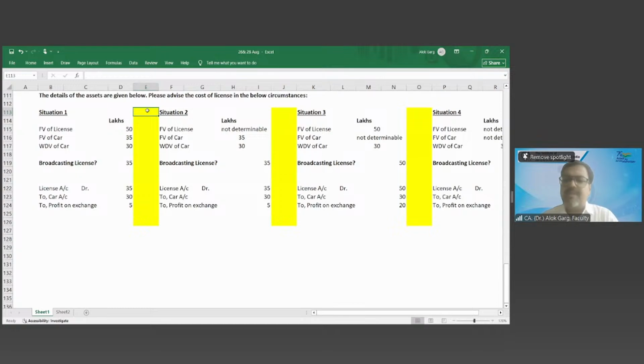Number two, if I talk about the life of the intangible asset, a few intangible assets have an indefinite life, because you're not aware for how many years you'll get the future economic benefit. Accounting Standard 26 gave an assumption of 10 years: in case life is not determinable, you kept it as 10 years. But in Ind AS, there is a concept of indefinite life also. So there are a few concepts, and Ind AS 38 is more detailed than AS 26. Revaluation model, other comprehensive income: the revaluation surplus will go to other comprehensive income.